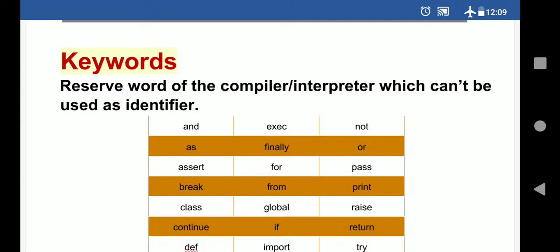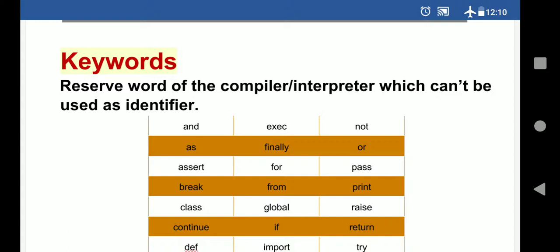In a Python program you will have to create many things, later you will create functions, and variables you are creating right now. So we are going to attach this concept with a variable name right now. Suppose you are creating a variable, so the variable name is called the identifier. Okay, so whenever we are creating a variable name, a keyword cannot be a variable name, because keywords are the reserved words of the compiler or interpreter.